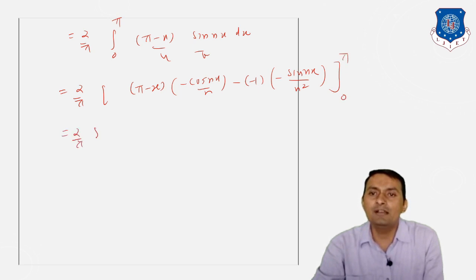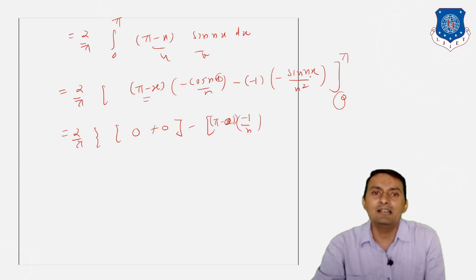When we put the first limit x is equal to pi, this is going to be 0, and sine n pi, again it is going to be 0. Minus, when I put x is equal to 0 here, cos 0 is nothing but 1, so we get minus 1 by n there. But if I put x is equal to 0, what we are going to get is pi minus 0. But here sine 0 is nothing but 0, so we get 0.